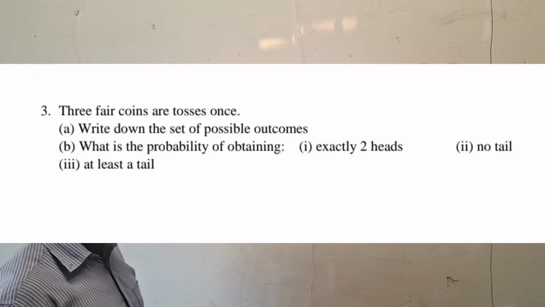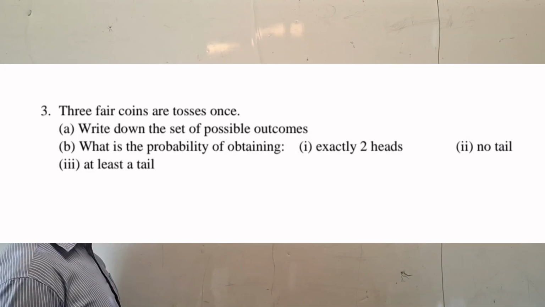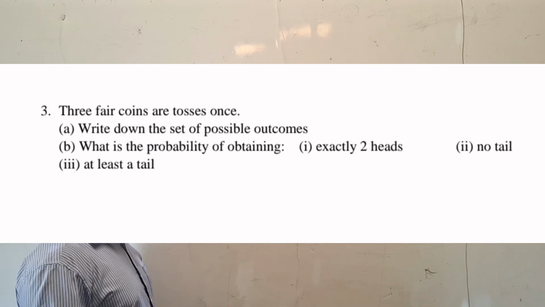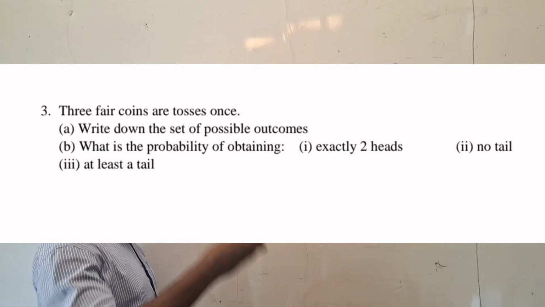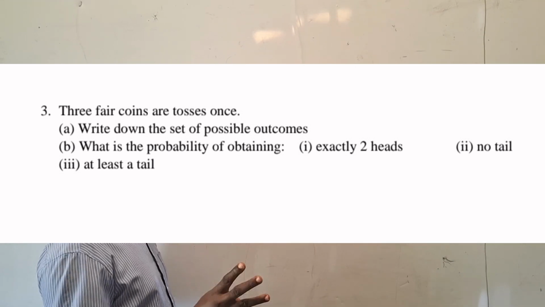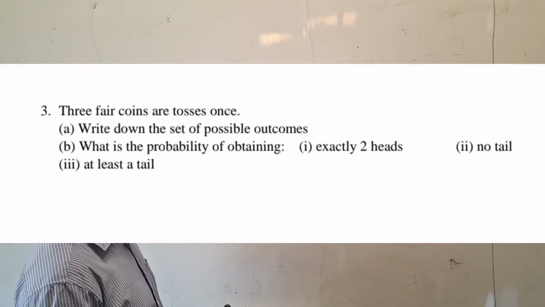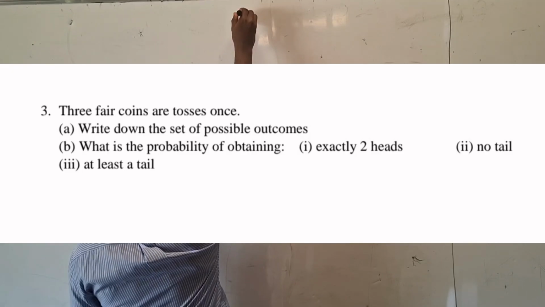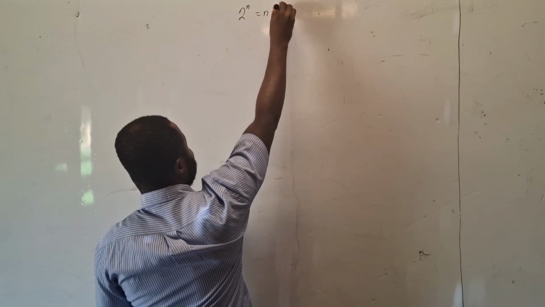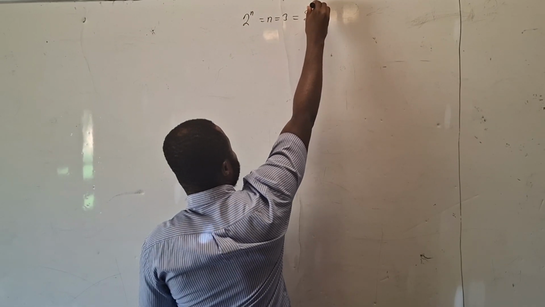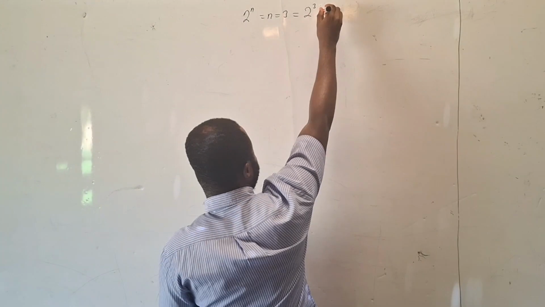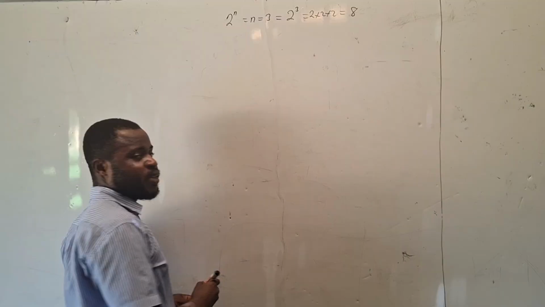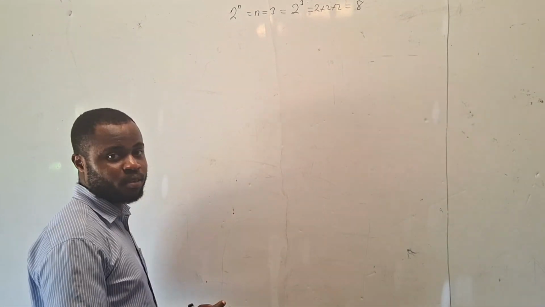So the third question says 3 fair coins are tossed once. It's the same as tossing a fair coin thrice or 3 times. Yes. So there's a way of doing it. First of all, you have to know your possible outcomes. So as I said, 2 to the power n, where n is going to be 3 because you are tossing it 3 times. So we have 2 times 2 times 2, which is 8. So we are expecting 8 outcomes.